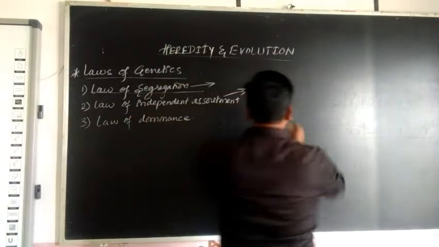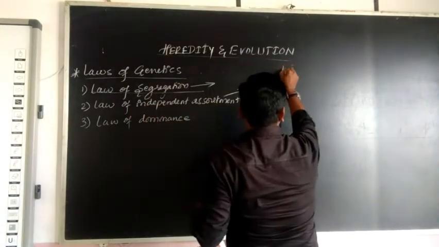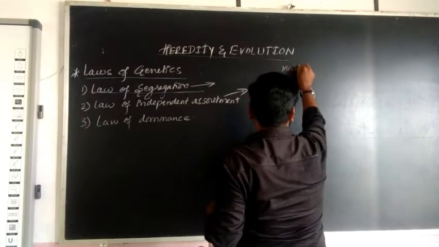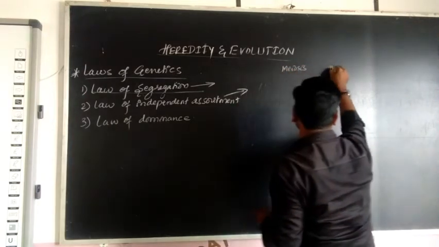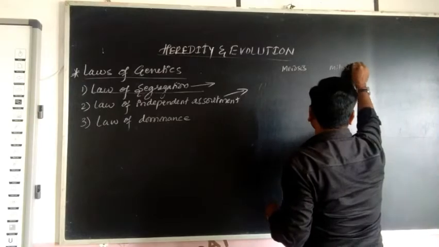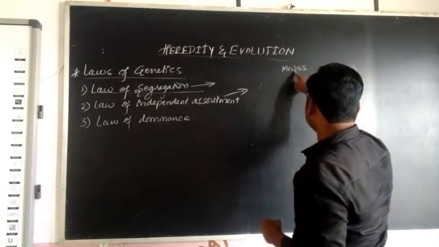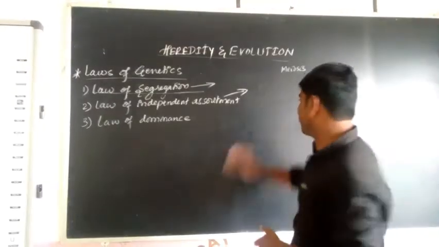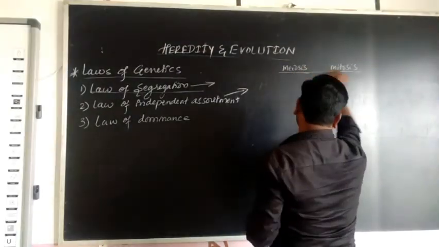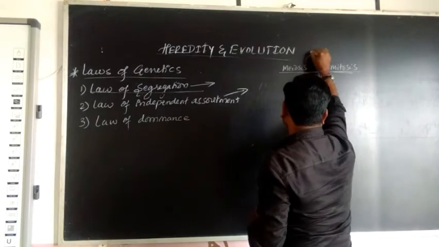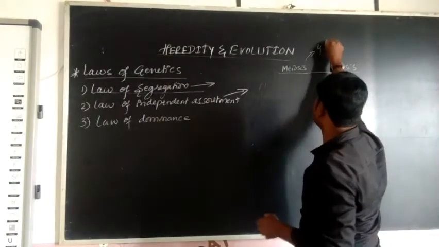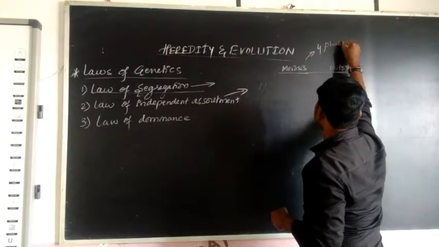So you know that in meiosis cell division or mitosis cell division, mitosis is the vegetative cell division and meiosis is the reproductive cell division. In both cell divisions, there are 4 phases. How many phases? 4 phases.